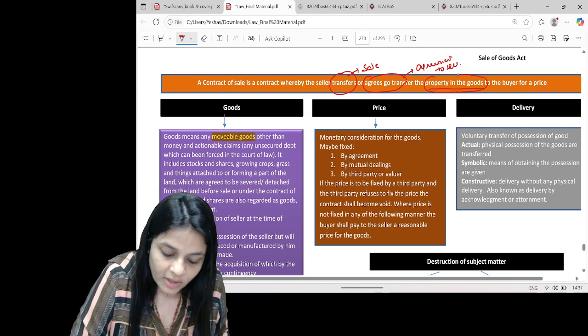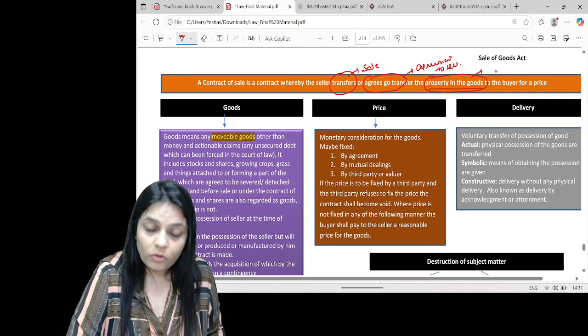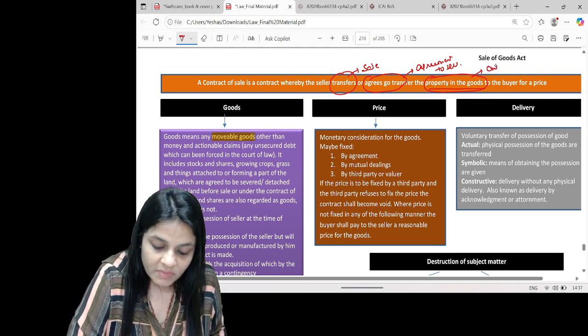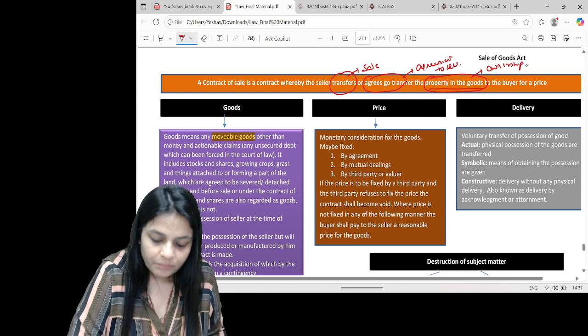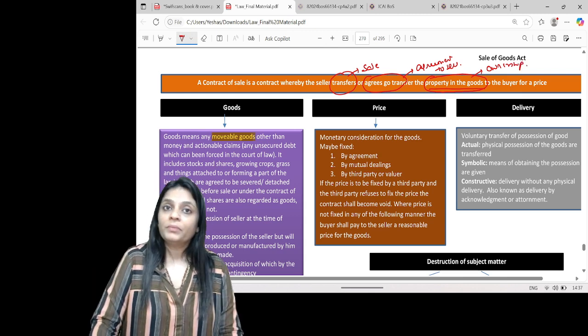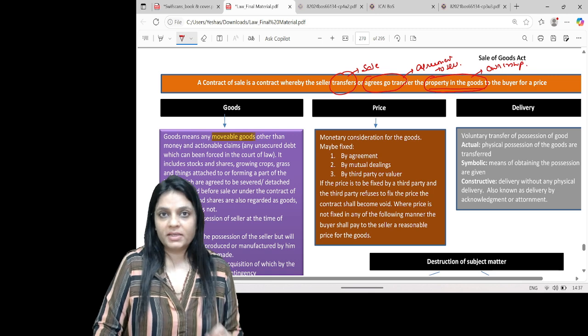What does he transfer or agree to transfer? The property in the goods. When I say property in the goods, it means ownership of the goods. To whom? To the buyer. And the transfer takes place for a price.